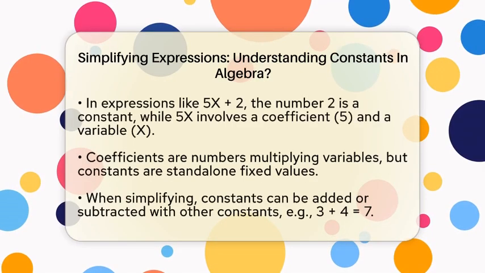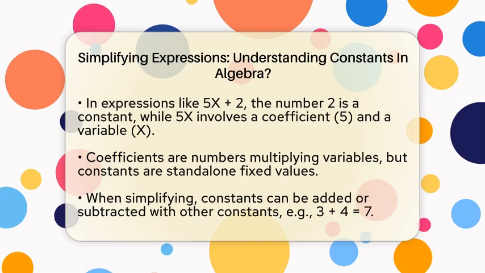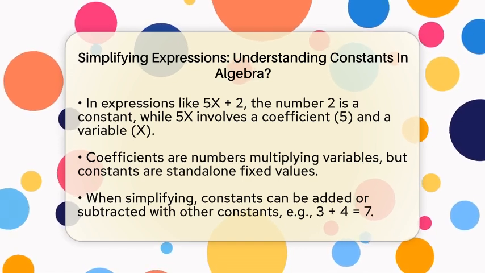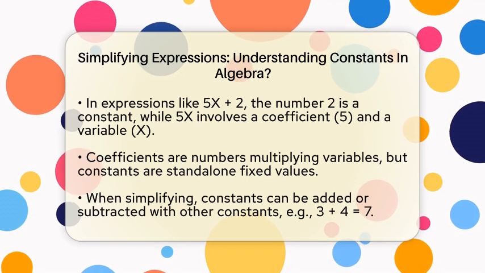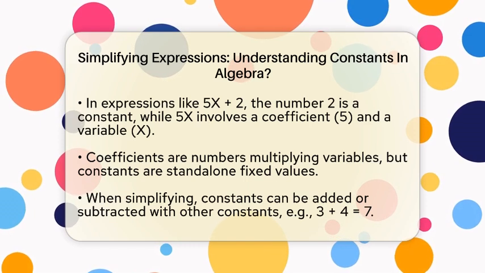When you look at an expression like 5x plus 2, the 2 is a constant because it stays the same no matter what value x has. The 5 in front of x is called a coefficient, which is a number multiplying the variable. But the 2 on its own is just a constant.